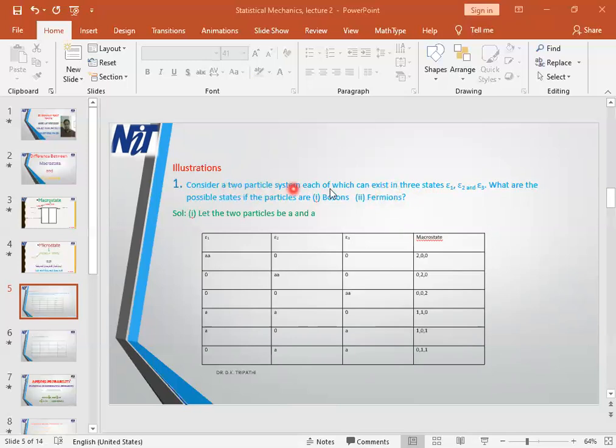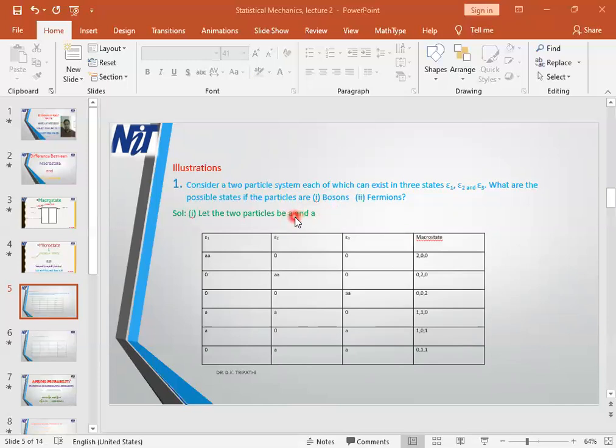Now you see, two particles are there and three energy states are there, epsilon 1, epsilon 2 and epsilon 3. Now what we will have to do is arrange these bosons in the first case. Suppose we are taking two bosons. So what will be the names of these two bosons? Suppose we call one boson A, then the other may have the same name because they are indistinguishable particles. That means they are alike. So if the first particle is A, then the second will certainly be A. So we have taken two particles, A and A.